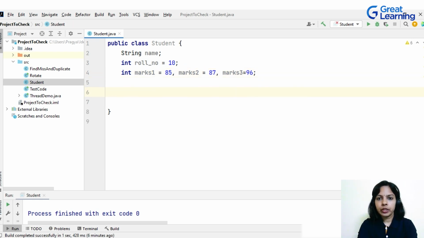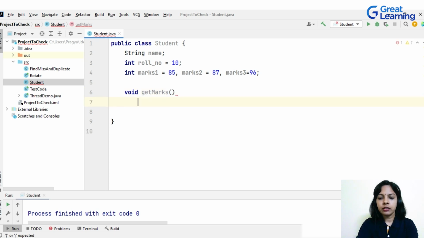So these are the properties defined with the help of variables concept in Java programming. Now I have to define the behavior with the help of methods. So how to define a method? The return type for the method, and then we'll give a name of the method. So I'm going to give a name here, getMarks, because we need to have a method that calculates the marks of the student. Let it have a return type of int